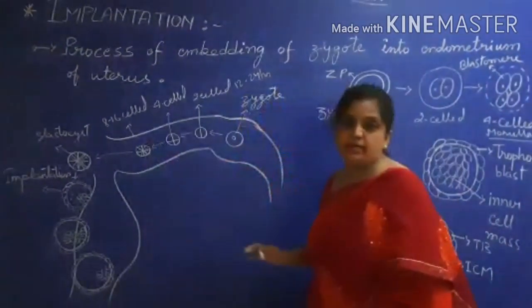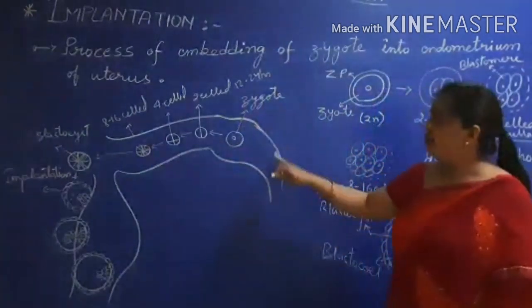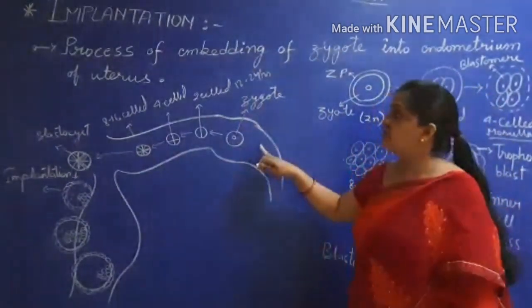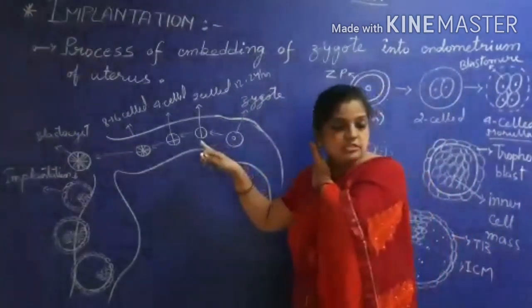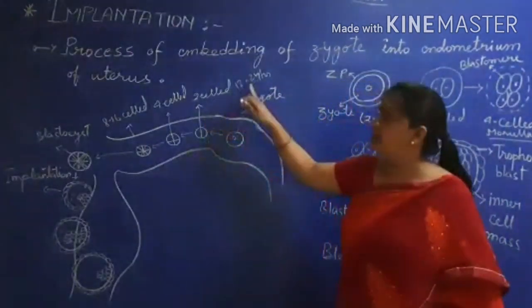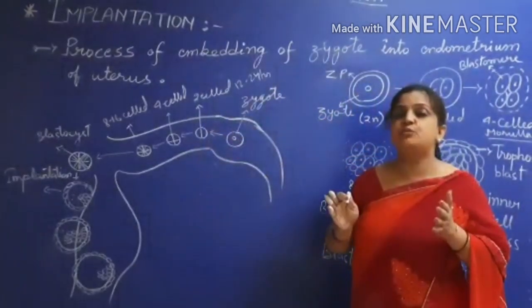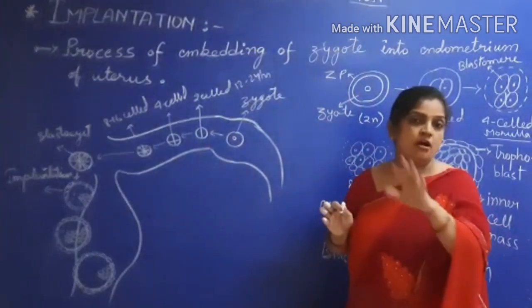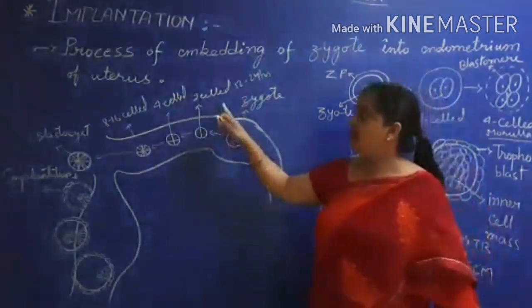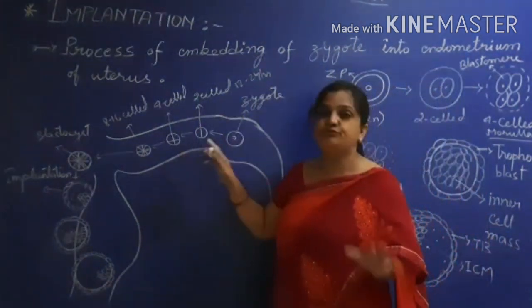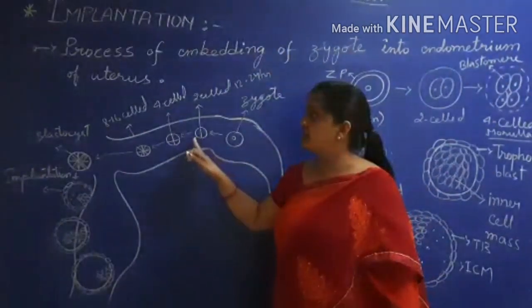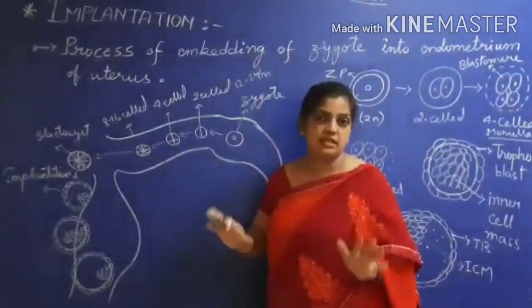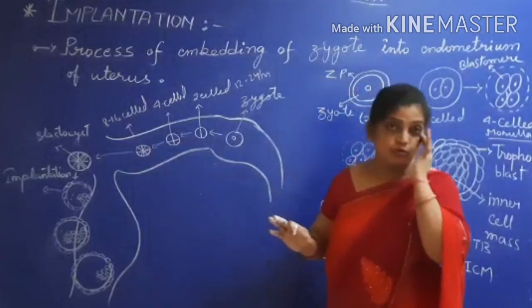Now again I am moving back to this diagram. Here your zygote was formed. This zygote divided by the first cleavage, called the two-cell stage, and it completes within 12 to 24 hours of fertilization. Then the two-cell stage divides into the four-cell stage. The four-cell stage divides into the 8 to 16-cell stage called the morula stage.